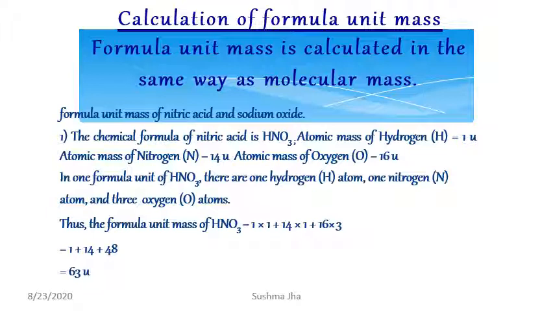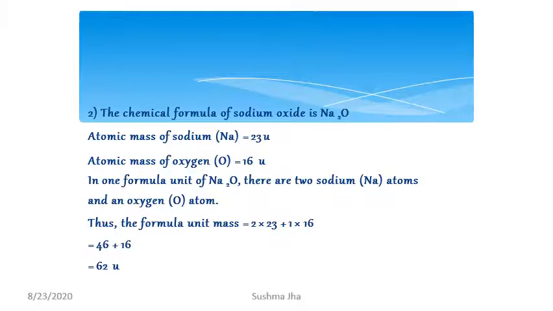Formula unit mass of nitric acid and sodium oxide. The formula of nitric acid is HNO3. Atomic masses of hydrogen, nitrogen and oxygen are 1 unit, 14 unit and 16 unit respectively. In one formula unit of HNO3, 1 is hydrogen, 1 is nitrogen and 3 are oxygen. The formula unit mass of HNO3 is 1 into 1 plus 14 into 1 plus 16 into 3. That is 63 units.